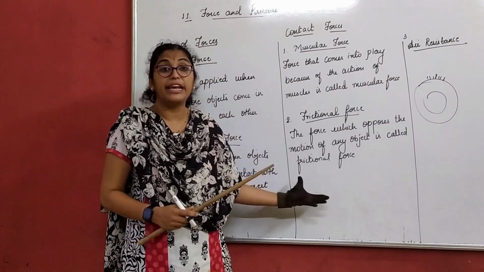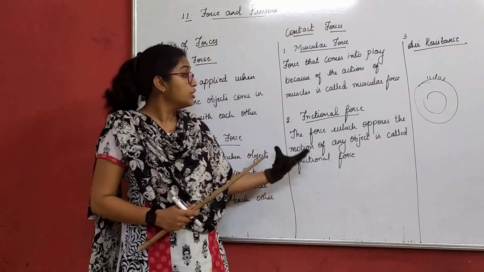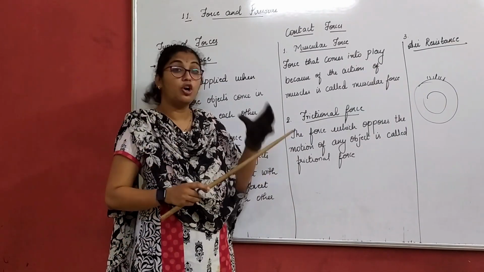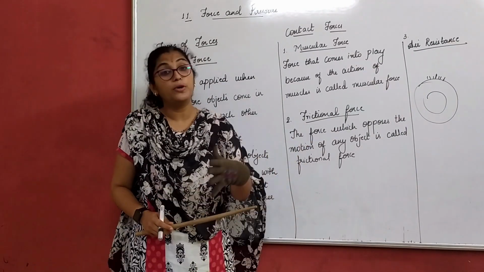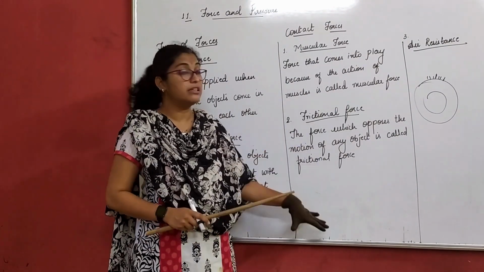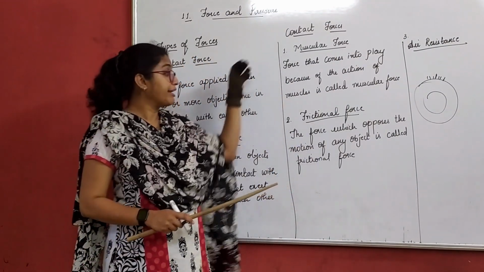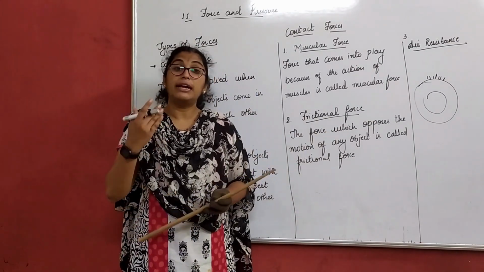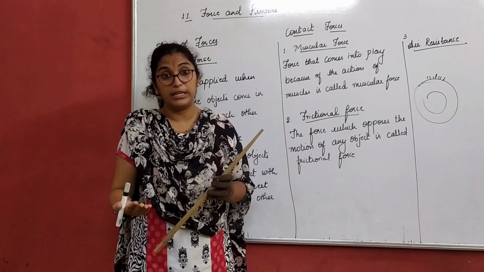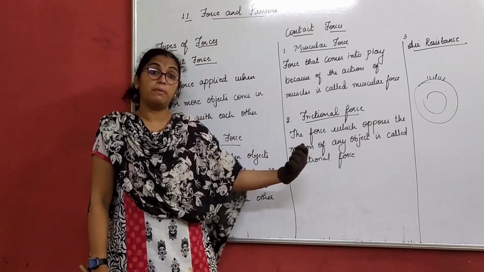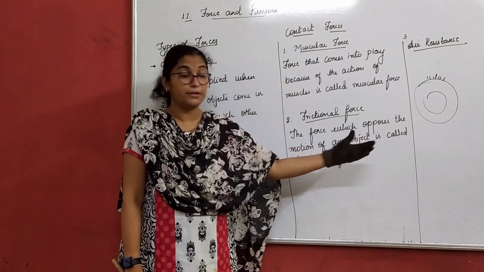That is again because of frictional force, right? So frictional force always acts in the opposite direction of the motion of a body. So here in this chapter, under contact forces, we will only learn about frictional force because that comes under contact force, right? About friction, we will study in depth in your next physics chapter.